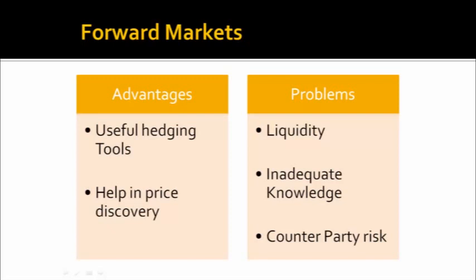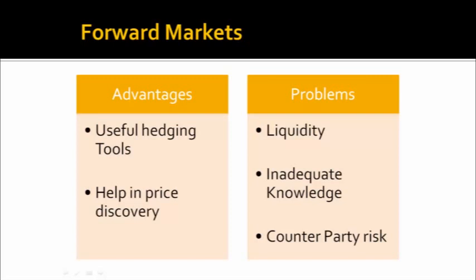The next is the help in price discovery. Let's say that both are very certain that the prices might fall or there is a shortage of supply of that good, it helps them to discover the price prior to 6 months. So it also helps in discovering the price. But there are problems in forward market. The first is liquidity. Now why is liquidity a problem?